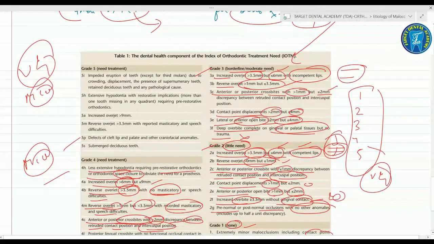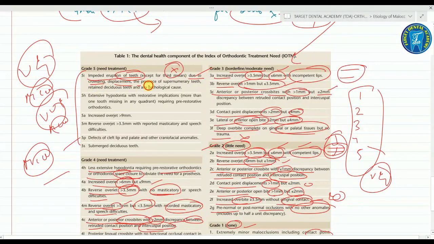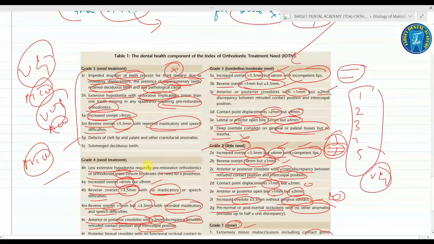And grade 5, which definitely needs orthodontic treatment, each and every point is very important for your MCQ. In this, it includes impeded eruption of teeth, not the third molars, due to crowding, displacement, presence of supernumerary teeth, retained deciduous teeth, and any pathological cause. Extensive hypodontia with restorative implication requiring pre-restorative orthodontics. Increased overjet more than 9 mm, a reverse overjet more than 3.5 mm with reported masticatory and speech difficulties.